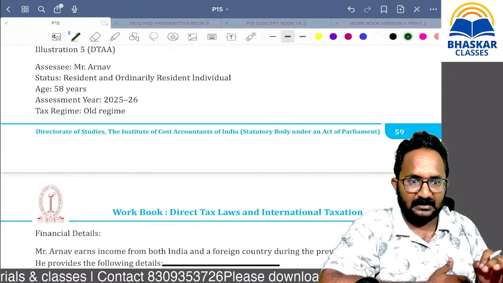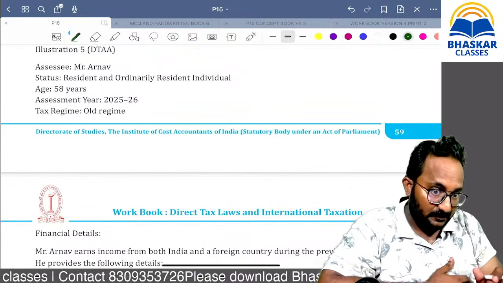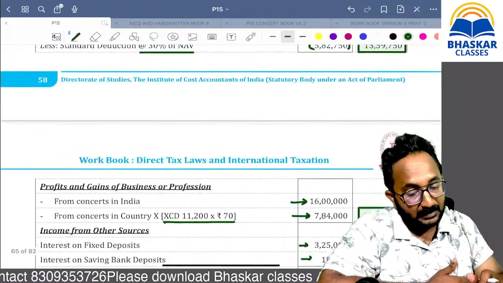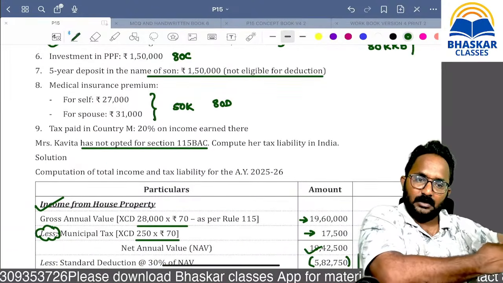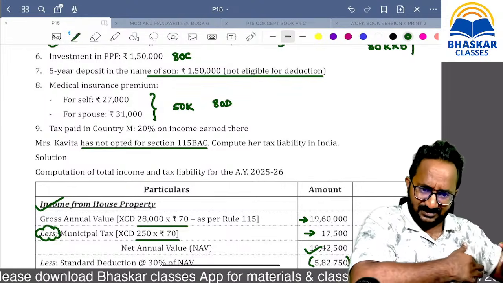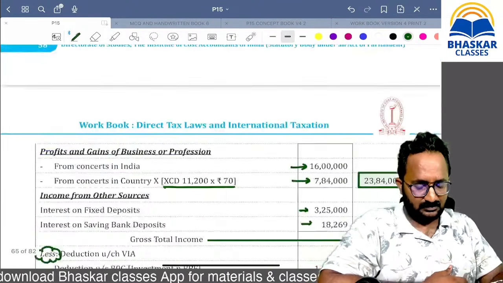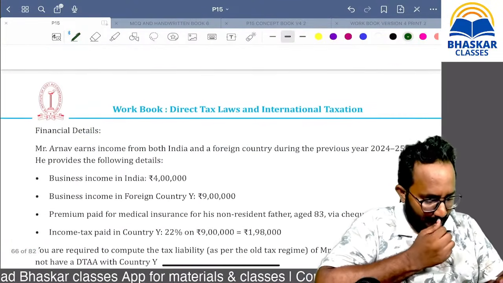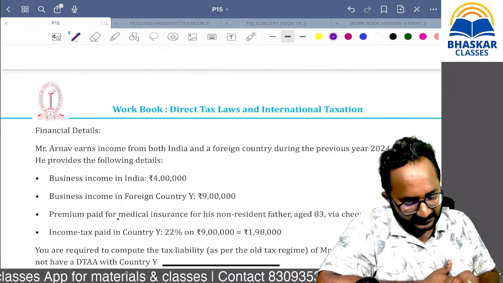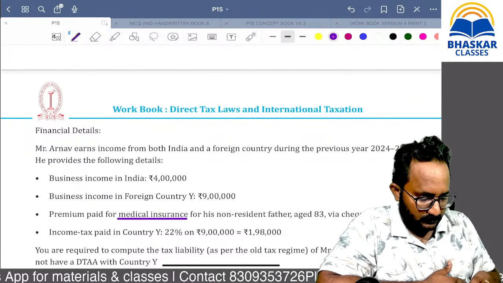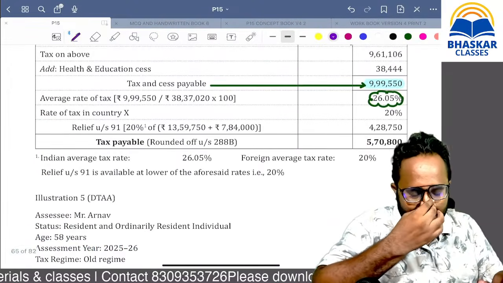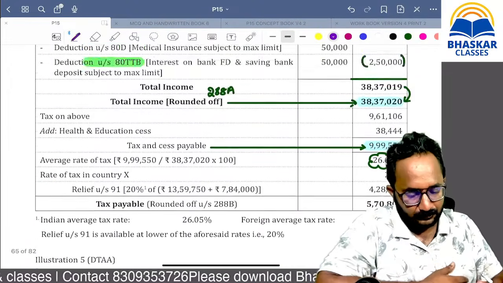Okay. So medical expenses paid, not medical expenditure, medical insurance premium you paid for the non-resident. That restriction is that the amount is limited to 25,000 only, not 50,000. Medical expenses paid for non-resident senior citizen. Please confirm whether that is a medical insurance premium or medical expenses.